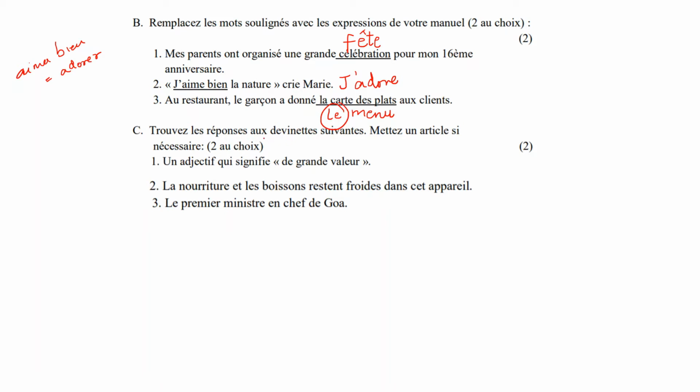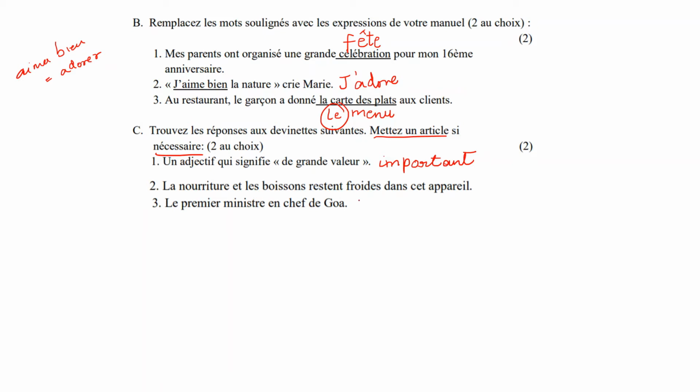Trouvez les réponses aux devinettes suivantes. Find the answers to the following riddles. So, un adjectif qui signifie de grande valeur. An adjective which signifies of great importance, of great value. What is that? Important. Now remember, when you're writing adjectives, there is no need to put an article. Mettez un article si nécessaire. If it's necessary, you have to put an article. Adjectives don't take articles.